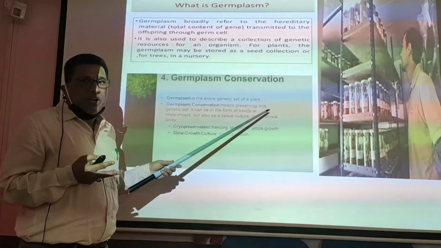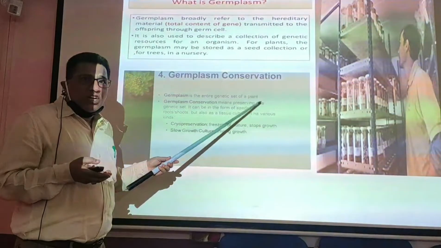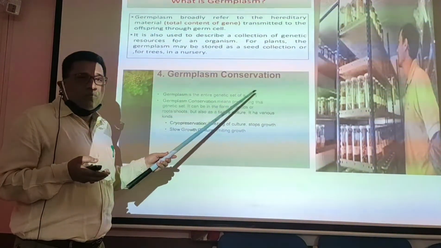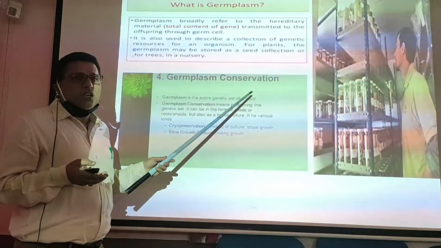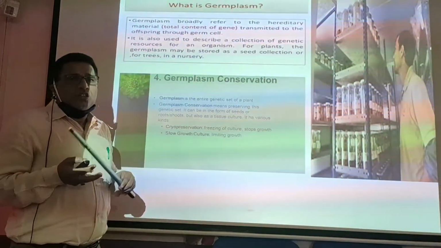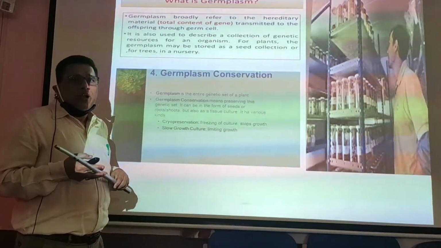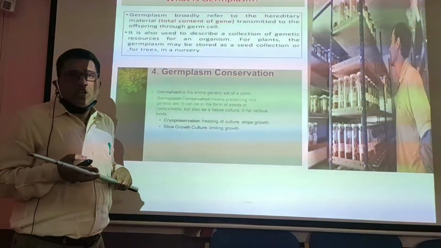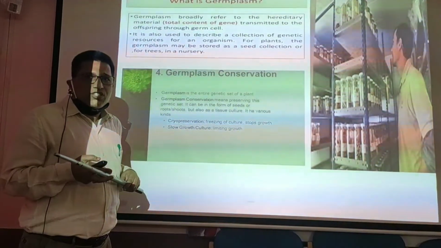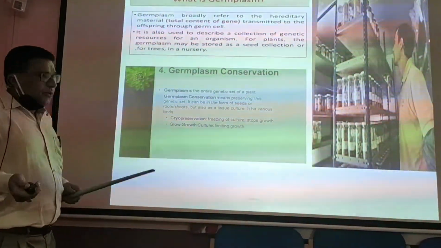Herbaceous plants can be maintained in the lab in miniature form, that is through tissue culture technology, so that we maintain the germplasm, and whenever that germplasm is required, we can take the explant of the germplasm and differentiate that explant into a plantlet and grow it naturally, so that they are preserved for future generations. This is one of the applications of tissue culture technology.